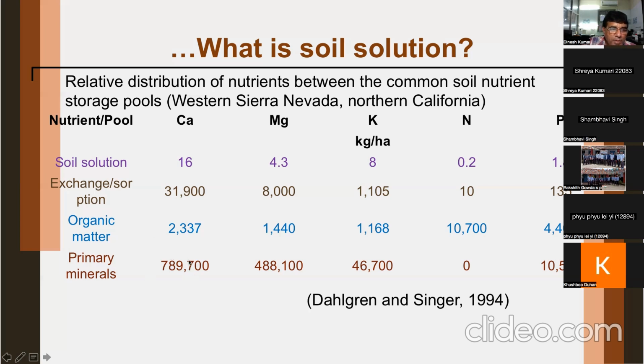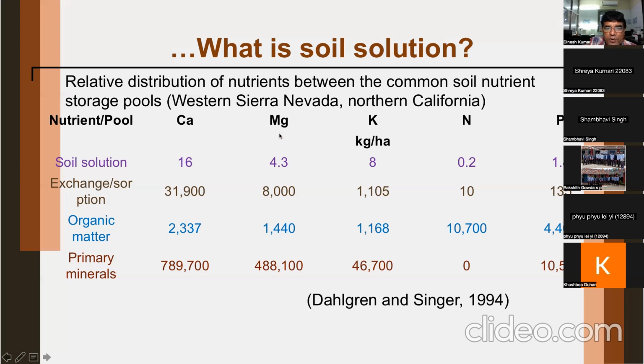And you can see how much calcium is there on exchange or sorption sites. 31,900 kilogram calcium is there. And in organic matter, it is 2,337. But despite all these higher contents in organic matter, primary mineral, or exchange sites, only 16 kilogram in 1 hectare of soil is in soil solution. So you can see a very small fraction of total calcium is in soil solution. That is the basic purpose of showing this data to you.